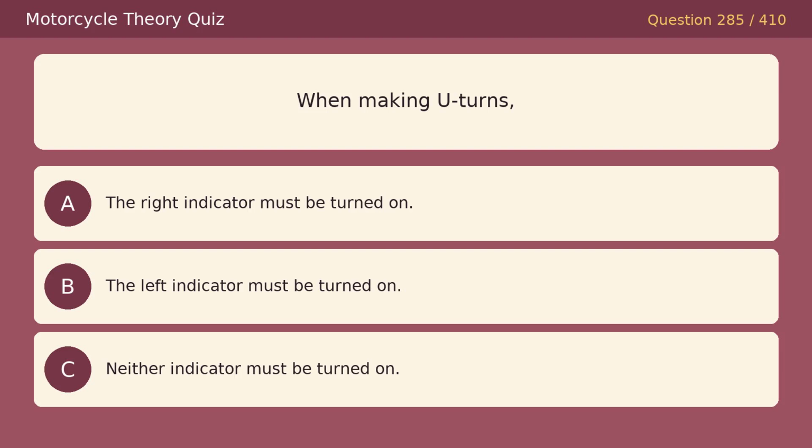When making U-turns, option A, the right indicator must be turned on. Option B, the left indicator must be turned on. Option C, neither indicator must be turned on. The correct answer is B, the left indicator must be turned on.